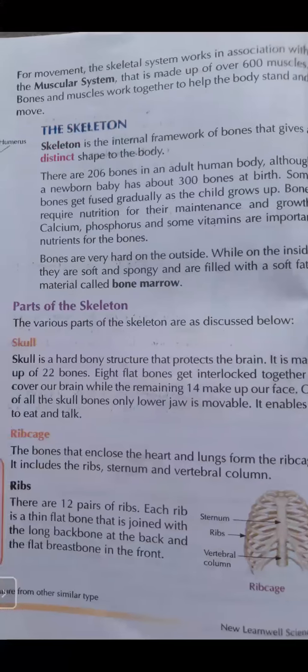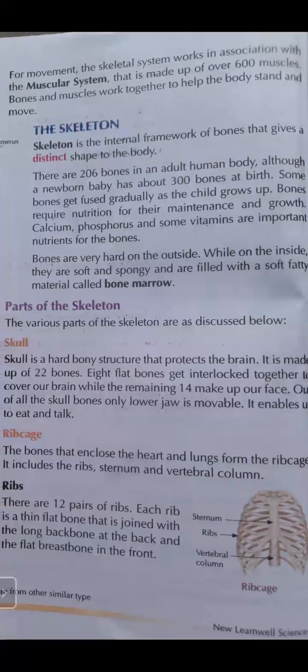For movement, the skeletal system works in association with the muscular system. We also have muscles in our body. Many a time you see muscular people on television or doing gym.